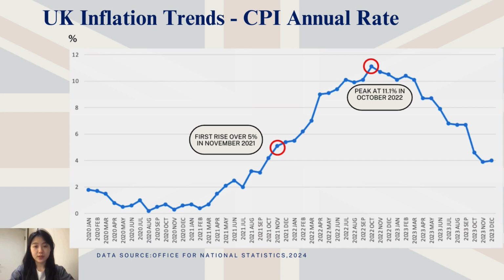In 2021 and 2022, there's a significant rise in inflation in the UK. The increase became more pronounced as rates crossed the 5% mark in November 2021. This trend continued upward, with inflation reaching a high of 11.1% by October 2022. We're going to analyze the core factors contributing to inflation in the following parts, and we'll focus our discussion on the Consumer Price Index, i.e., the CPI, as a key indicator.